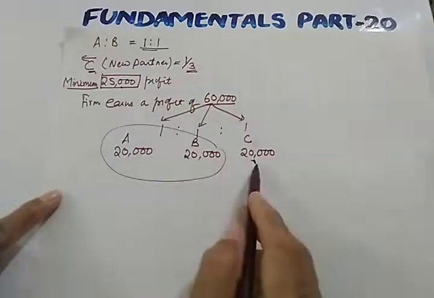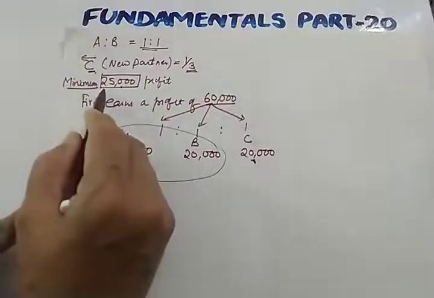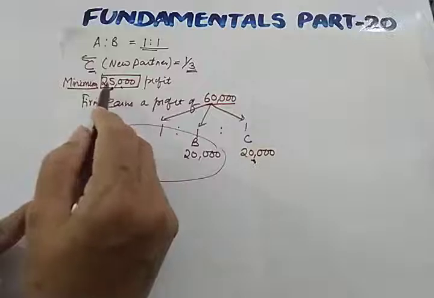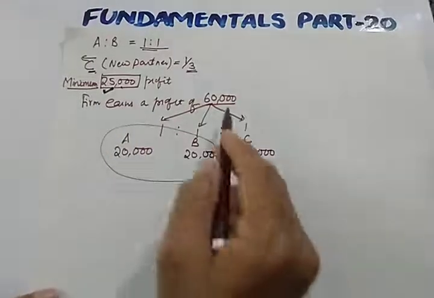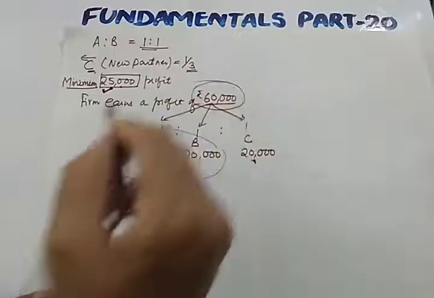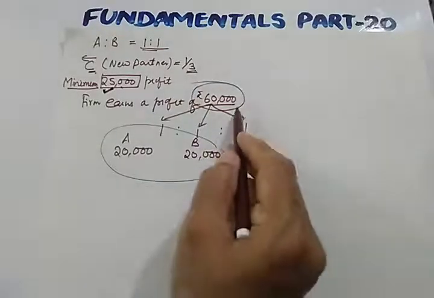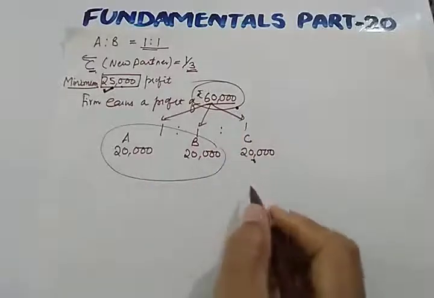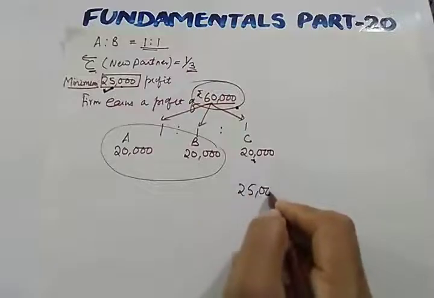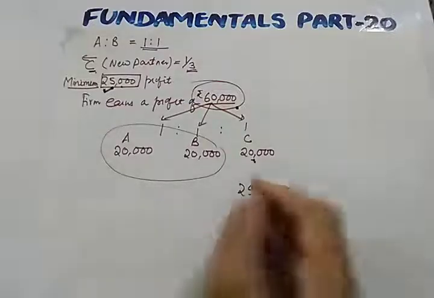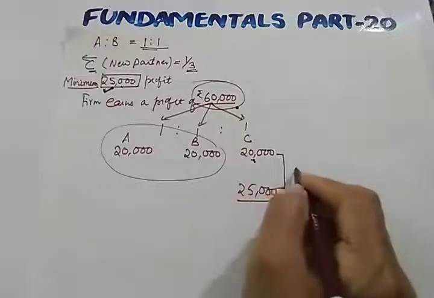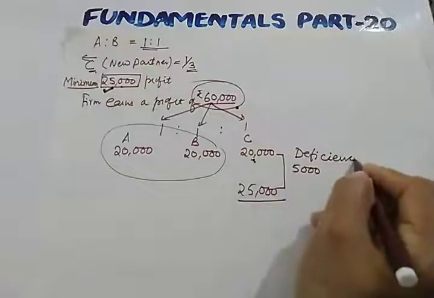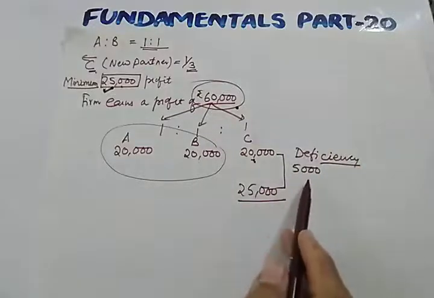I repeat, in this case C has been given a minimum guarantee of 25,000, that his profit in no case will be less than 25,000. But when we arrive at the actual profit, the firm is able to earn an actual profit of 60,000 only. So as per this, C will get 20,000, while we promised C that we will be giving him 25,000. So in this case there is a deficiency of 5,000. This is known as deficiency.